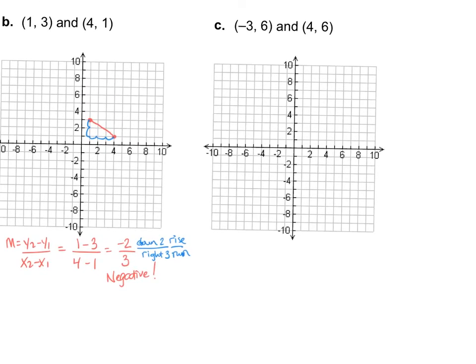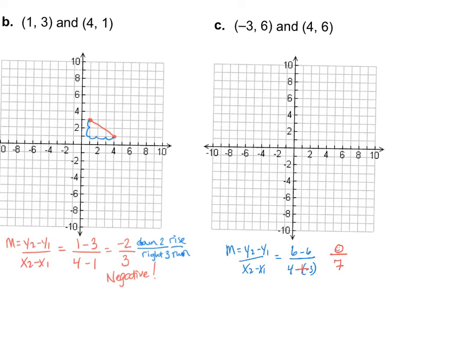Next one, same thing, slope formula. M equals y2 minus y1 over x2 minus x1. 6 minus 6 over 4 minus negative 3. Double negative right there. That's going to change to a plus. Well, 6 minus 6 is 0 over, it doesn't even matter what it's over, but it comes out as 7.